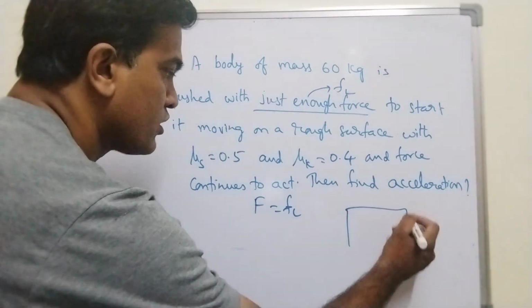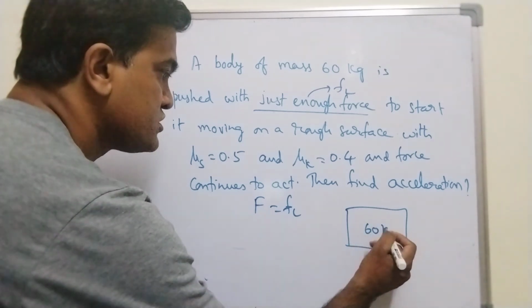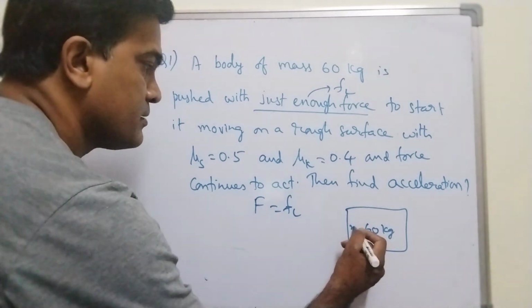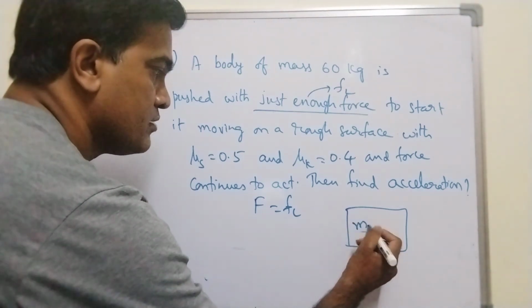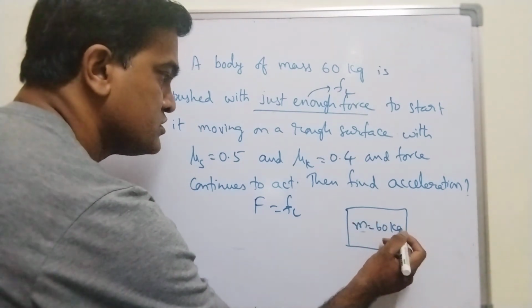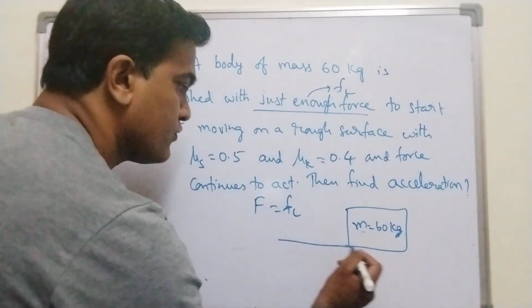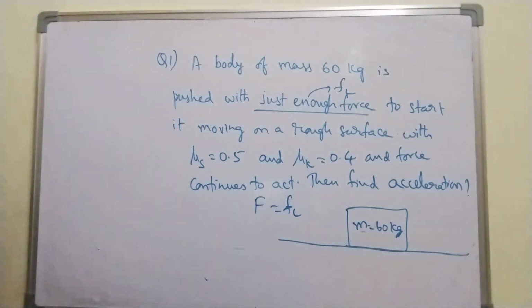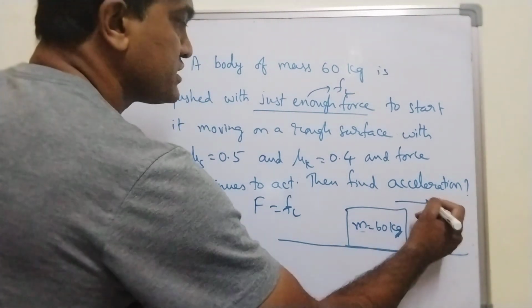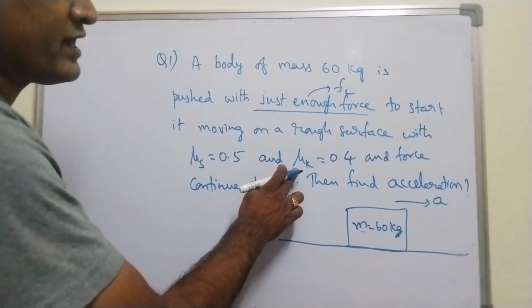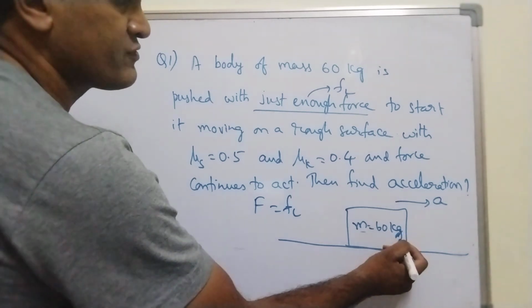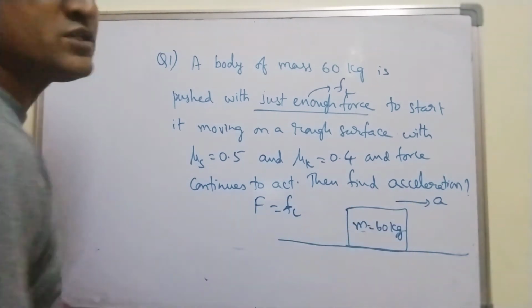Let's say I have a block of mass 60 kg. This is M. Mass is equal to 60 kg, which is lying on the floor. It has acceleration because the block is also having kinetic friction. The coefficient of kinetic friction is given. The block is moving.